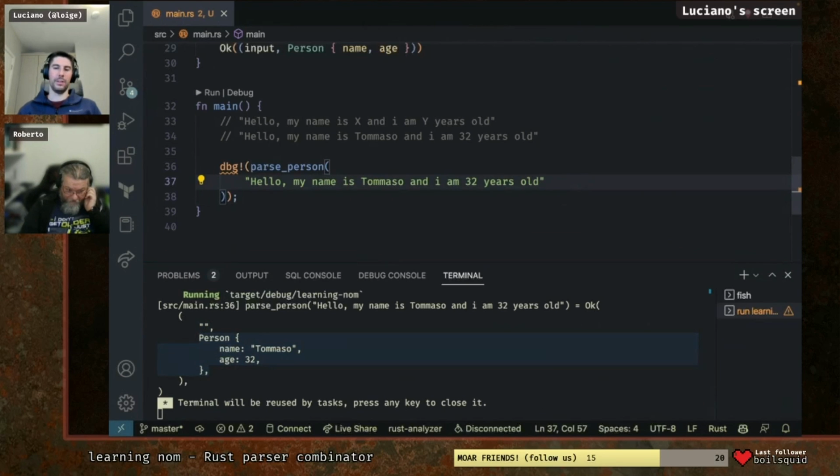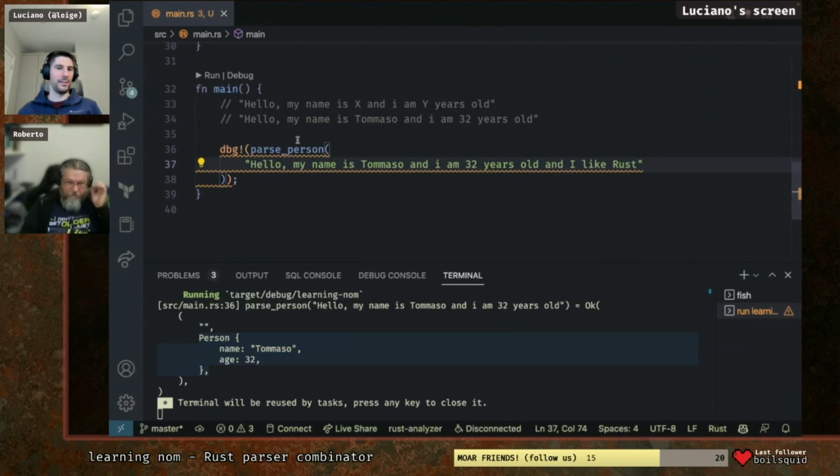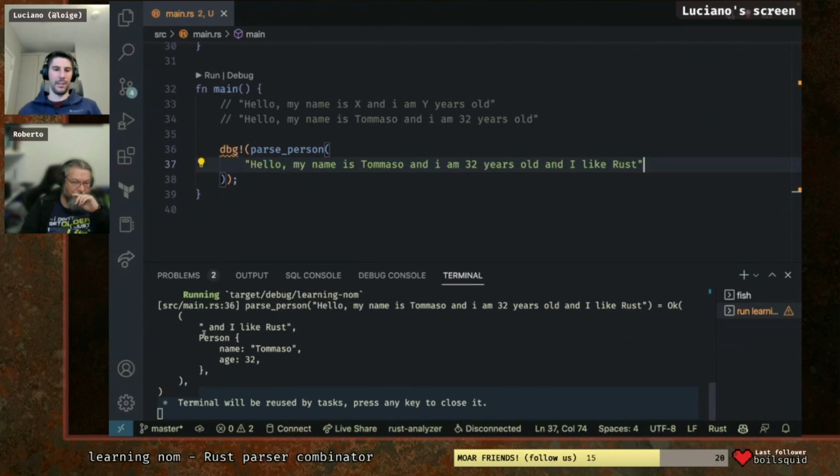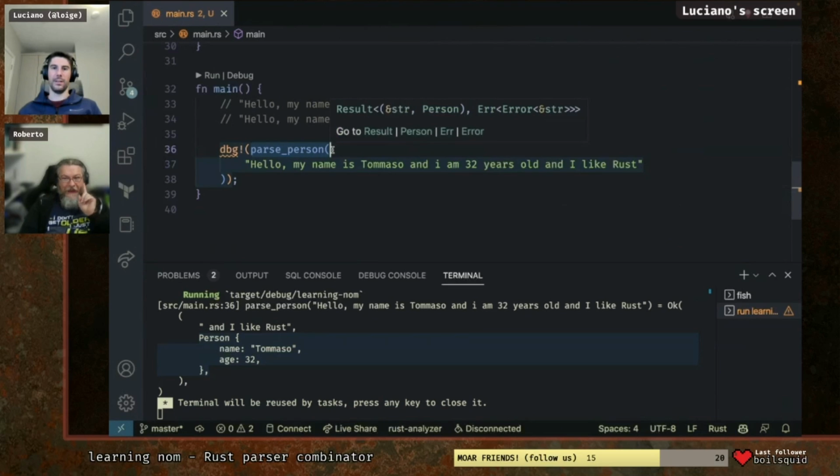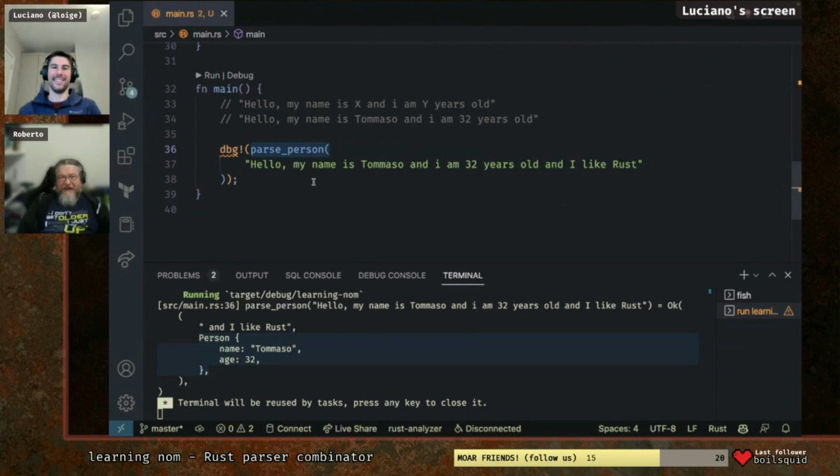So here, if we say, and I like Rust, I think Tommaso likes Rust. Tell me if that's not correct. We will see that the remainder is, and I like Rust. But then this is what we managed to parse with our parse person. Now I will make it more difficult for you. Okay.